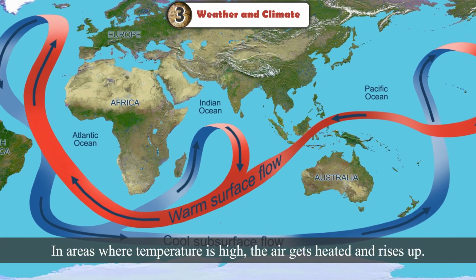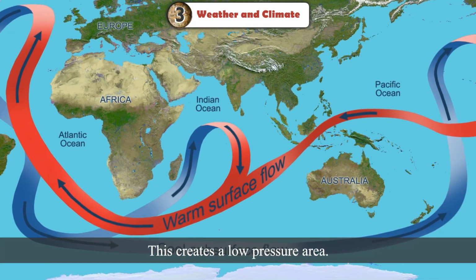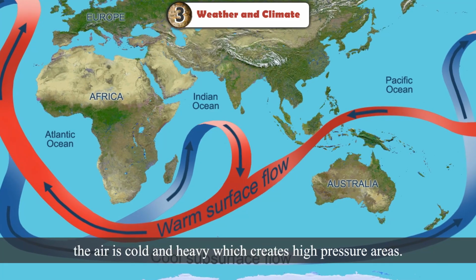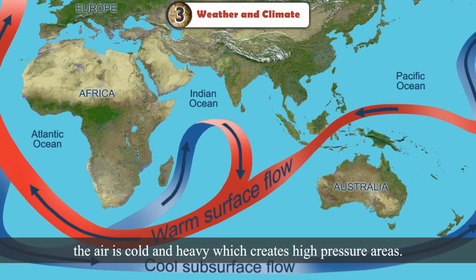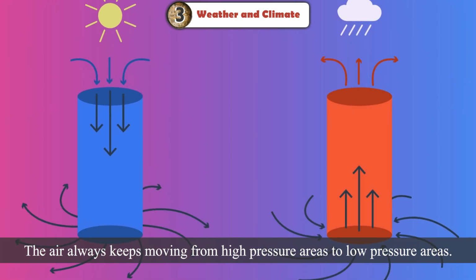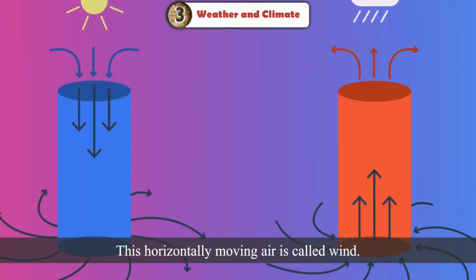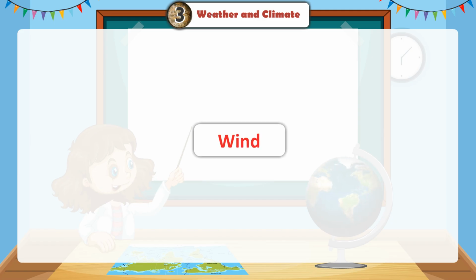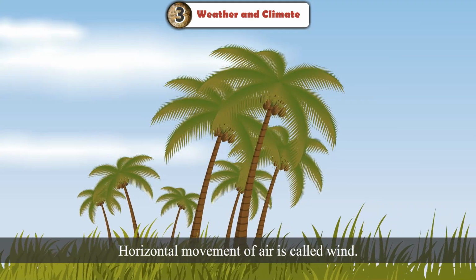In areas where temperature is high, the air gets heated and rises up. This creates a low pressure area. In areas where there is low temperature, the air is cold and heavy, which creates high pressure areas. The air always keeps moving from high pressure areas to low pressure areas. This horizontally moving air is called wind. Horizontal movement of air is called wind.